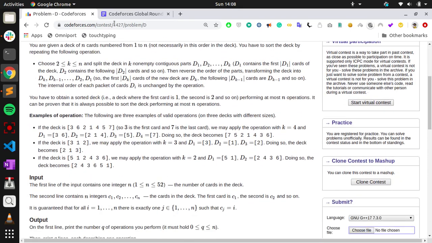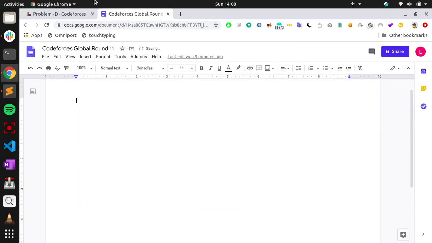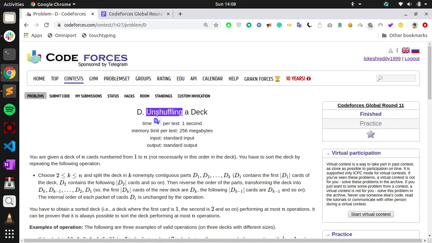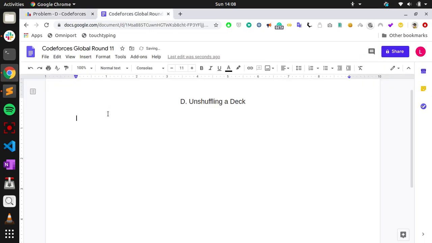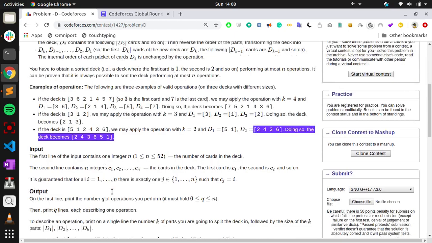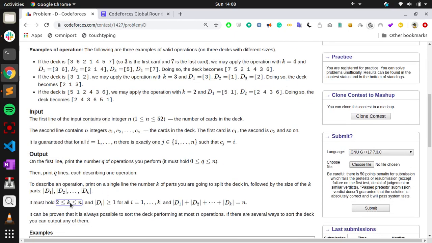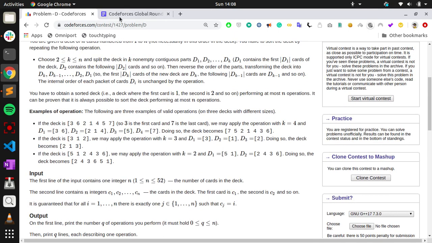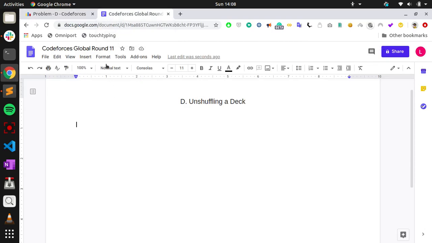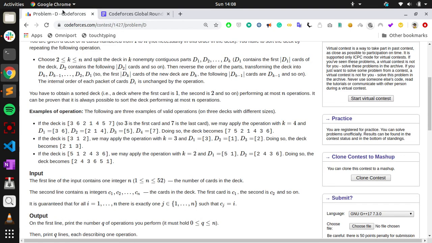Okay, D. So this is a good question too. I mean, this was not as tricky as before, but a good question, I would say. What we are given is a permutation of an array of size n, and we have to make it sorted by following some operations.